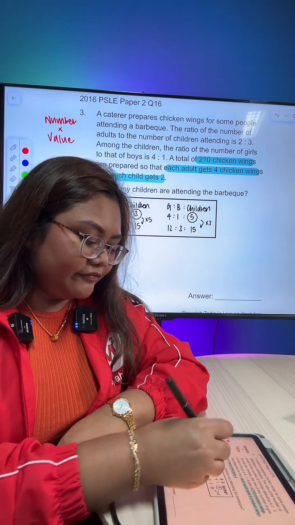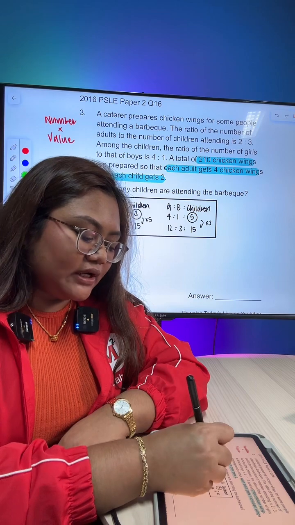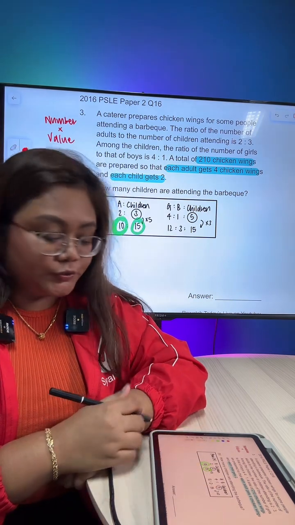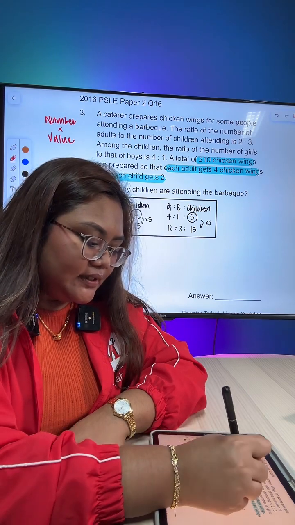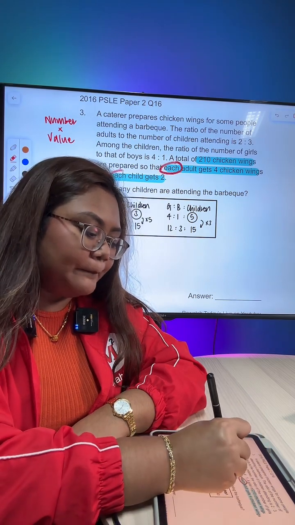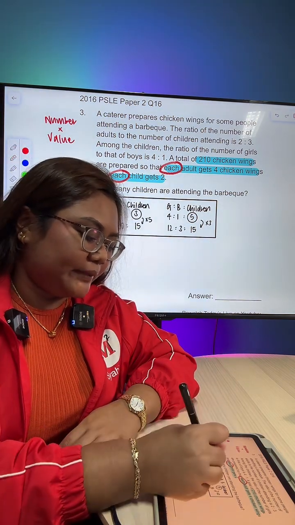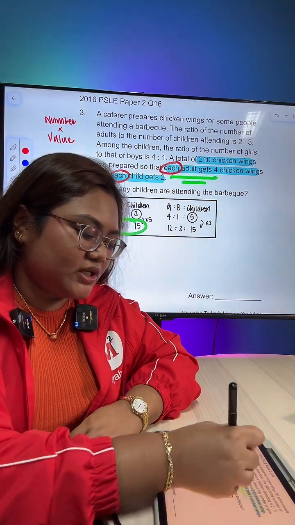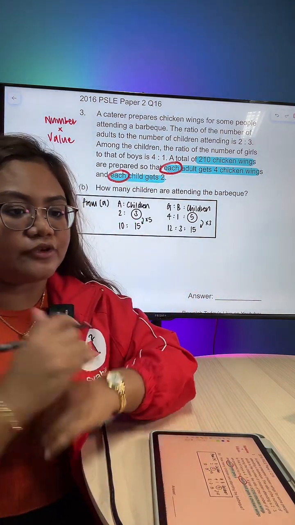Each adult gets 4, each child gets 2. So from the keyword each, we are told that we have the value for each type. Okay? So then we can identify this as number, because we have the number, and value of each of the numbers. Okay? So number times value.